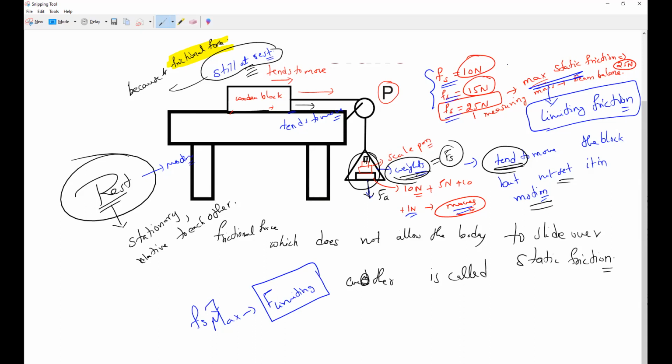Very important point. Static friction remains constant or variable? It is variable. It does not remain constant. Understand, Shivani, Agalya, Alfin, everybody? So the maximum static friction we call limiting friction.